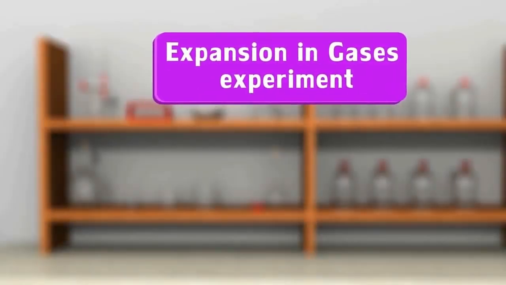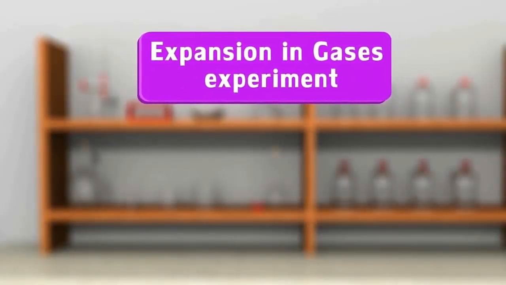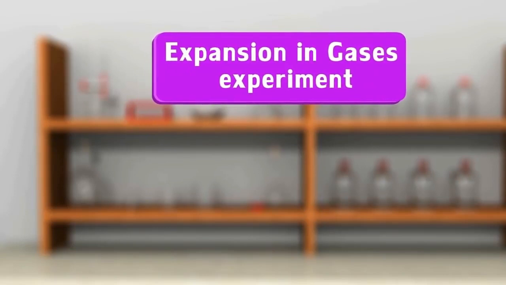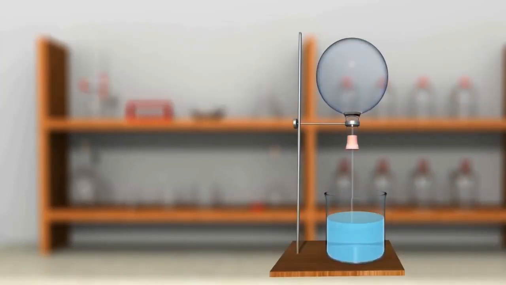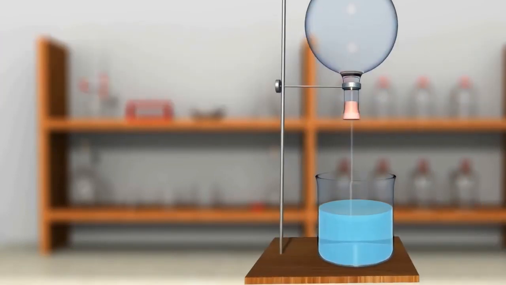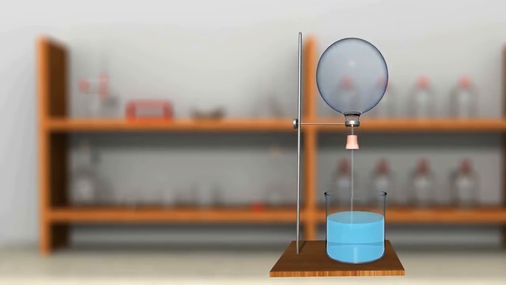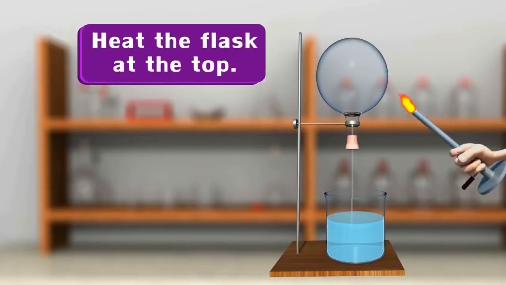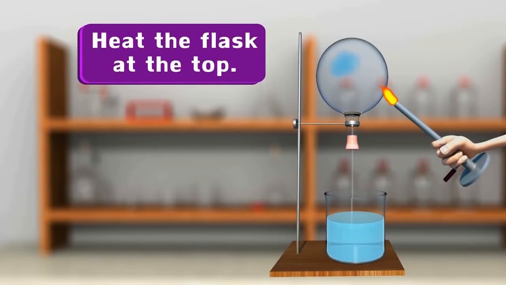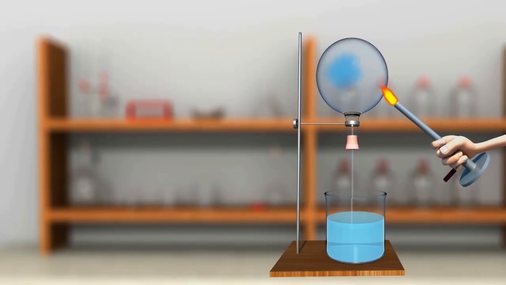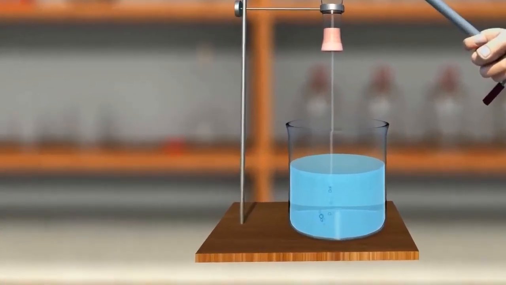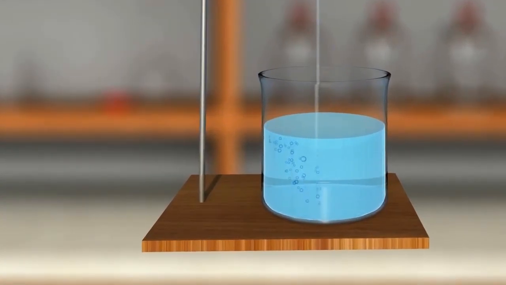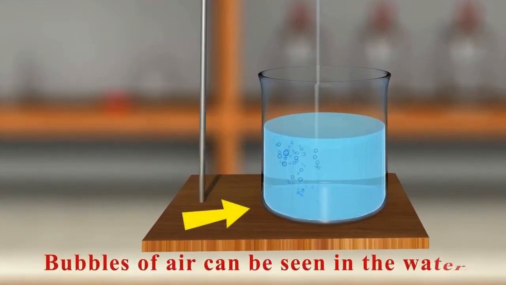Expansion in gases experiment. To see the expansion in gases, see the following activity. Fill a flask up to the brim with water. Fix the flask to a stand in an upside-down position over a beaker of water so that the glass tube dips inside the water. Heat the flask at the top. As the air in the flask expands, it escapes out of the flask through the tube into the beaker containing water. Bubbles of air can be seen in the water.